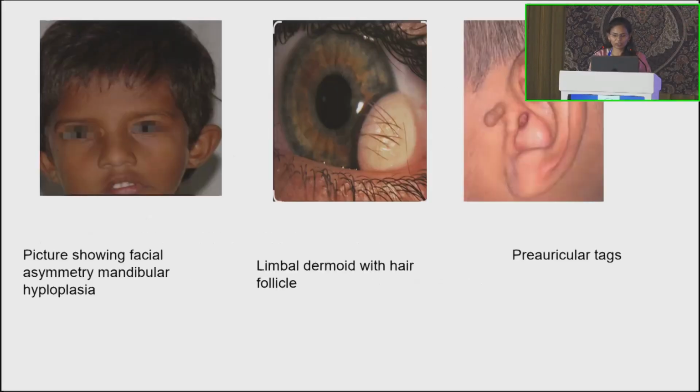This is a picture showing facial asymmetry and mandibular hypoplasia. This is the limbal dermoid with hair follicle. These are the preauricular tags.